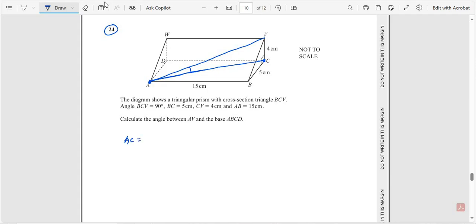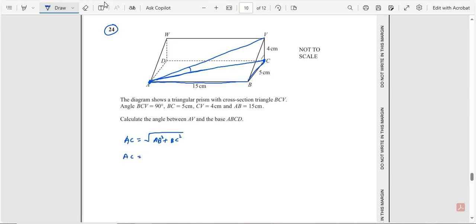AC is equal to the square root of this side squared, that is equal to base AB squared plus perpendicular squared, that one is BC squared.